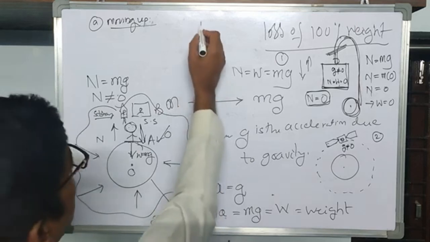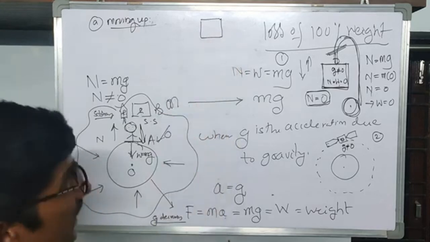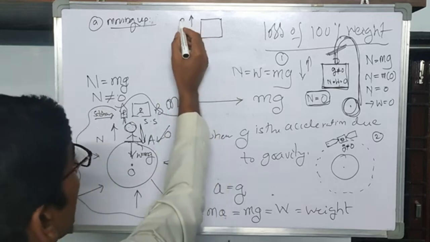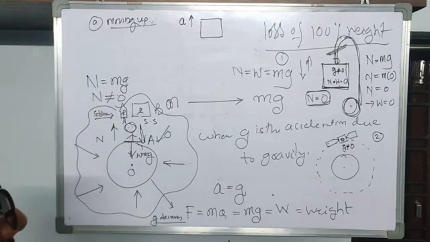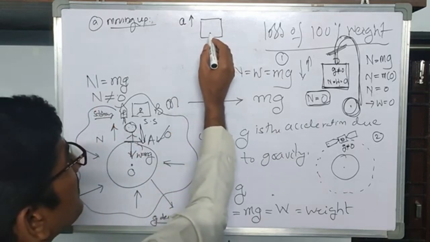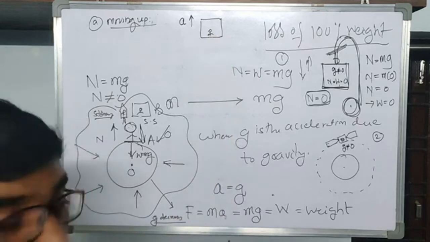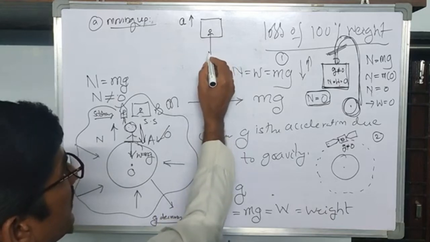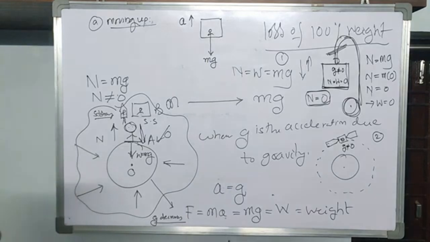See, this is a lift. Suppose that this is a lift. We are already assuming that it is going up. See here, the acceleration of the lift is upwards. Now see, this is some object here, a person. You consider the person here. This person has some mass, so his weight is acting downwards due to the pull of the earth.